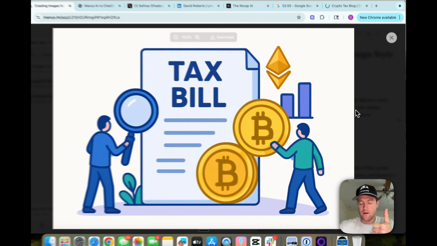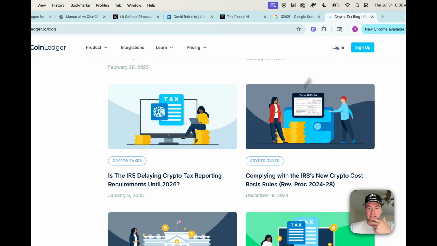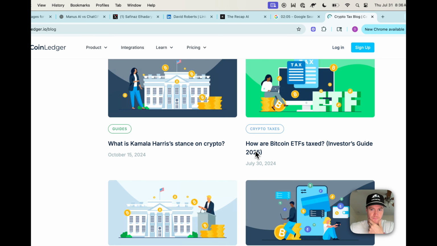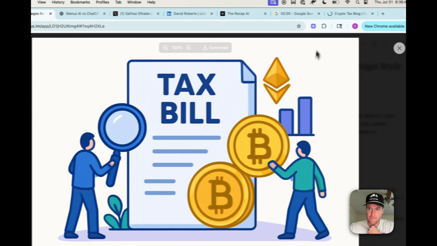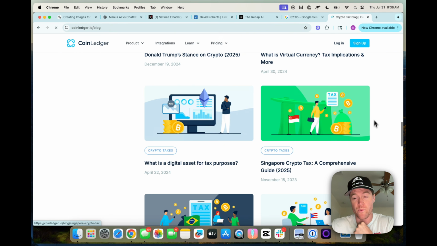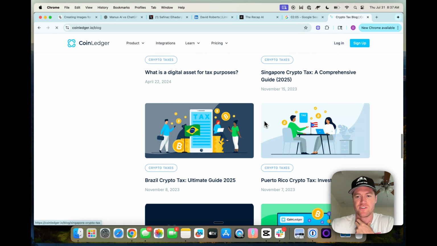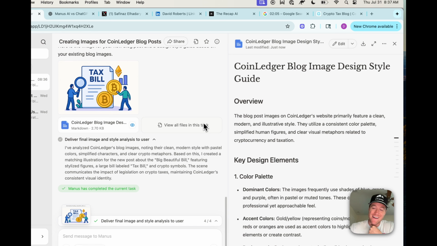It doesn't follow our color scheme. The characters are off. The icons are not consistent with how we create. The image is coherent. It makes sense. It's also not in the dimensions of our blog. We have 800 by 420 pixel dimensions, which are a little bit weird and hard for some of the AI image generators to get correct. But it's okay. So overall, I'd give this a 5 out of 10.